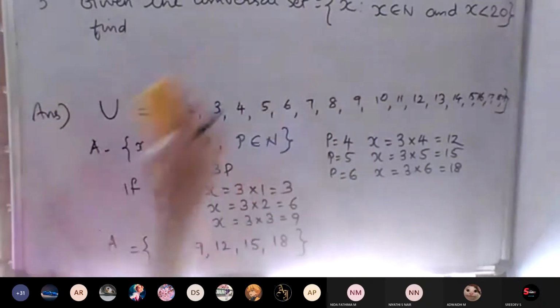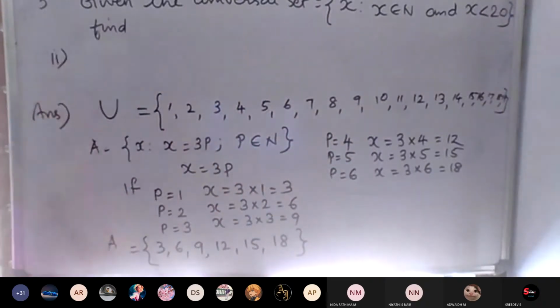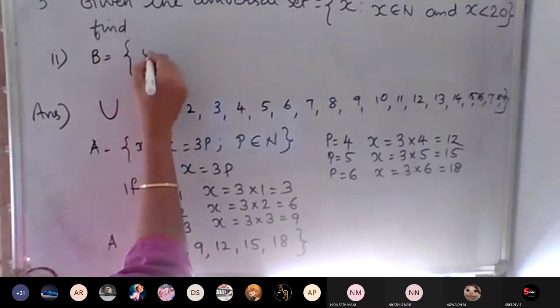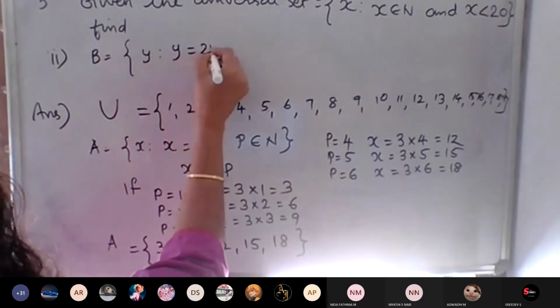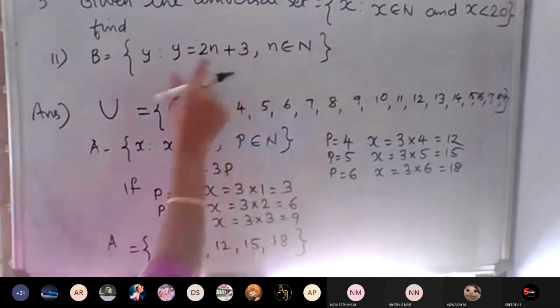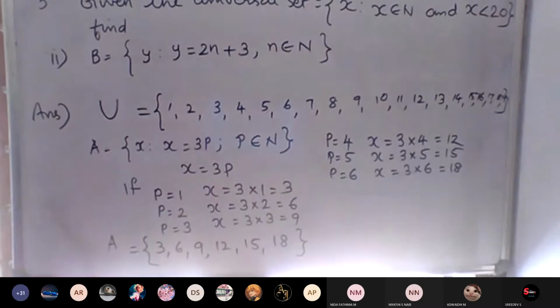Second one, the fifth second question. B is equal to the set of all y such that y is equal to 2n plus 3, n belongs to N. So this is an equation, no? n belongs to N is given there, the same as question number 1. Can we solve this? No, we can't solve. We can only substitute.